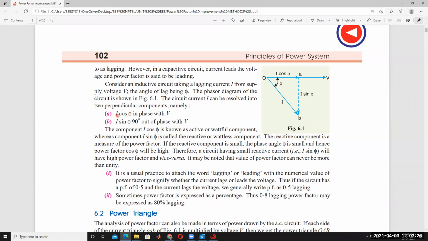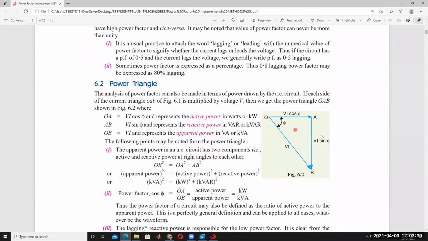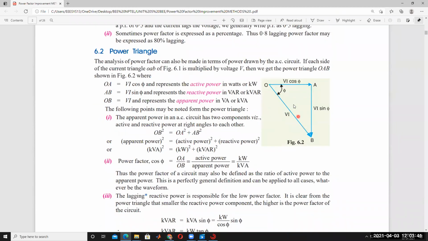I cos phi is in phase with the supply voltage V, and I sin phi is out of phase with V. Then this is called the power triangle. VI cos phi is called the active power. From the power triangle we can derive the relations.